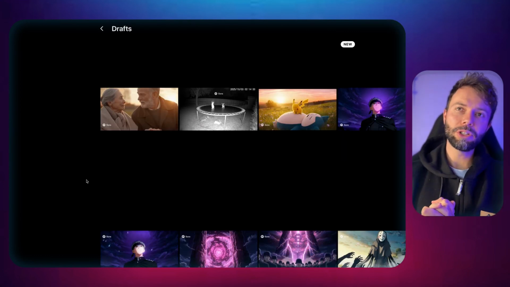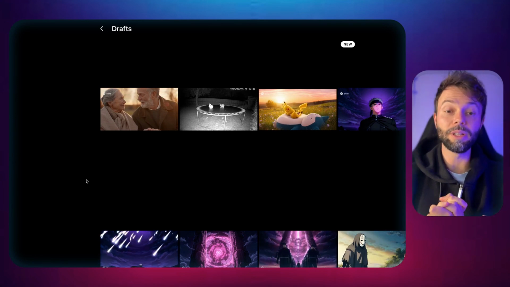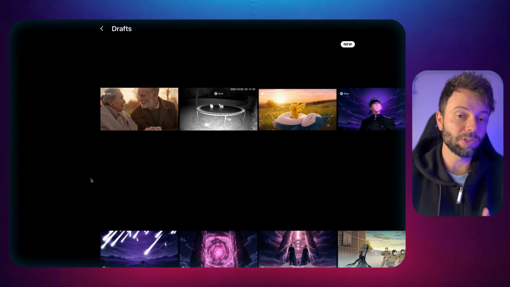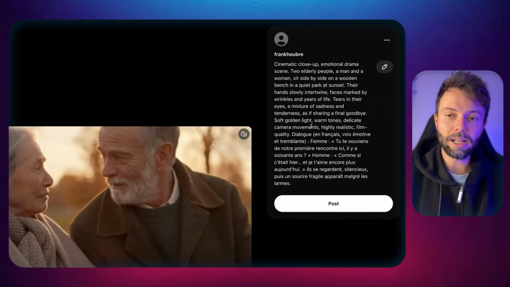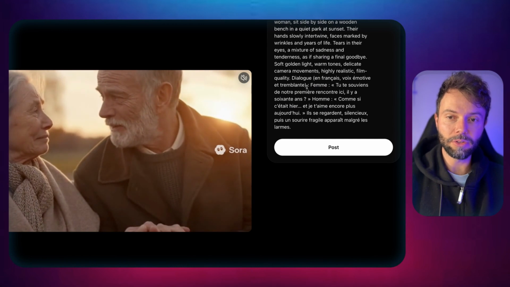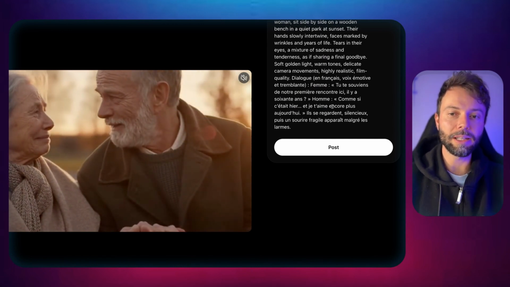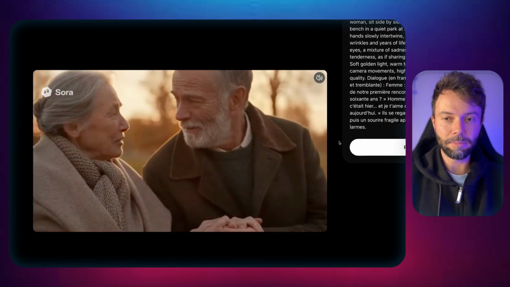And then, to finish, I wondered, could we create a somewhat emotional conversation between two completely realistic characters without using any images? So I asked Sora to generate this scene with the lines here. Do you remember our first meeting here 60 years ago as if it were yesterday, and I love you even more today, with a scene that's a bit emotional?